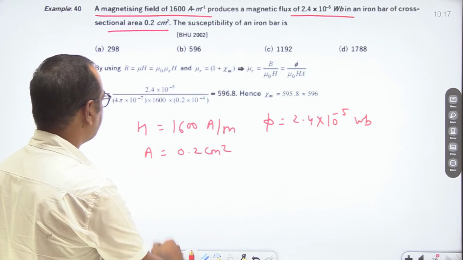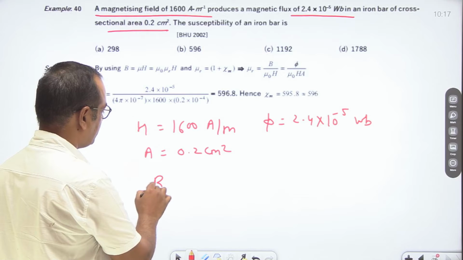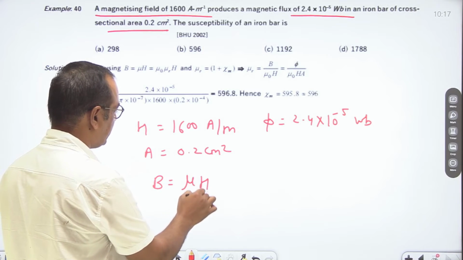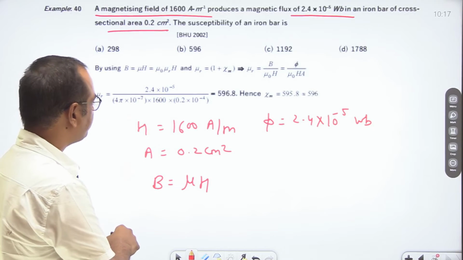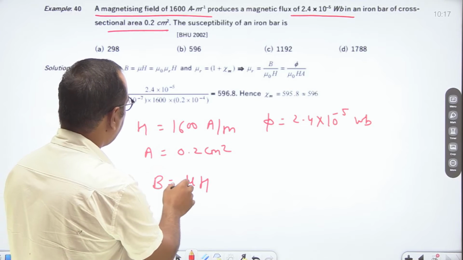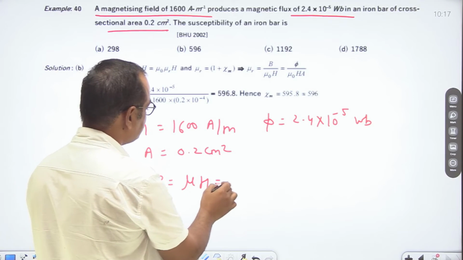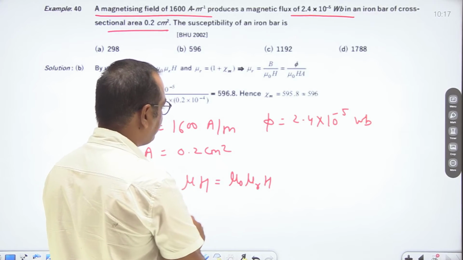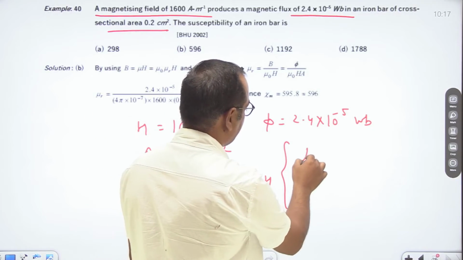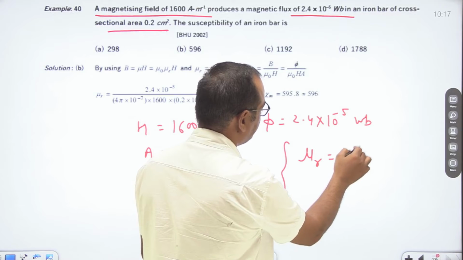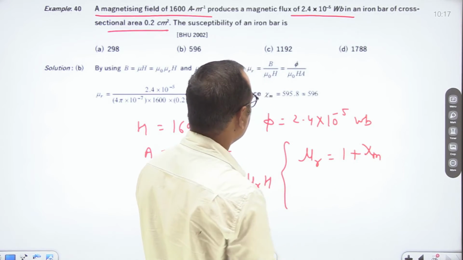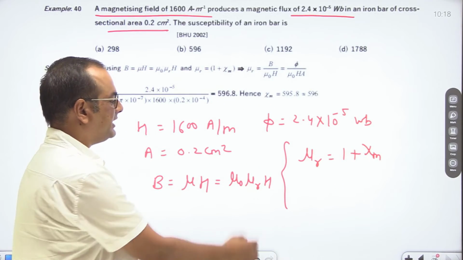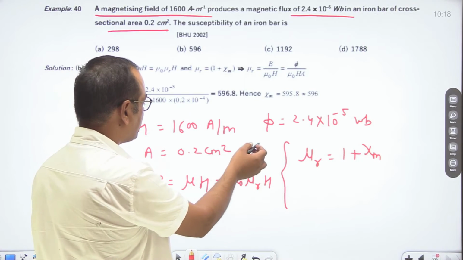So here we are given H, phi and A. First of all, B is equal to mu H. The medium is given, so it is mu naught mu R into H, and the value of mu R is equal to 1 plus chi m.